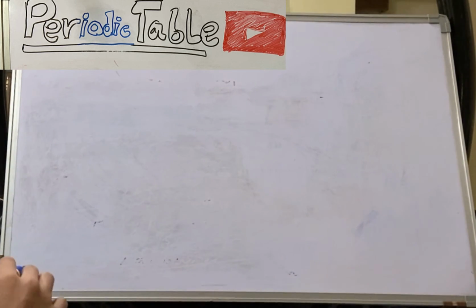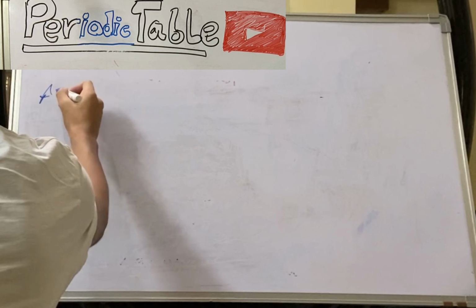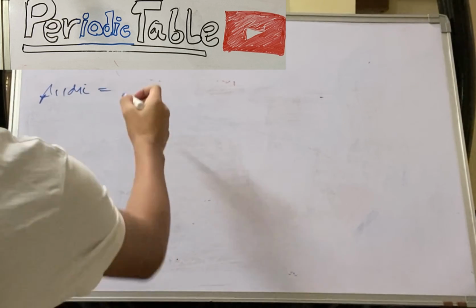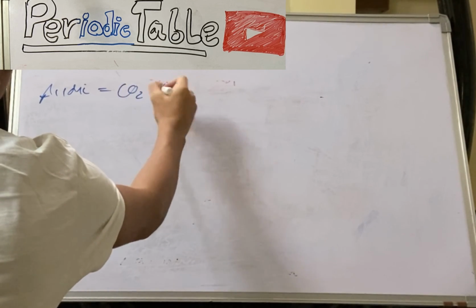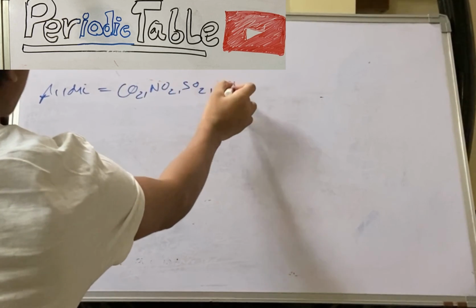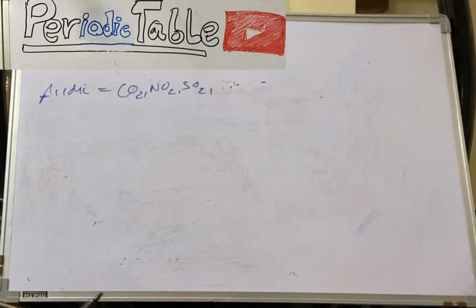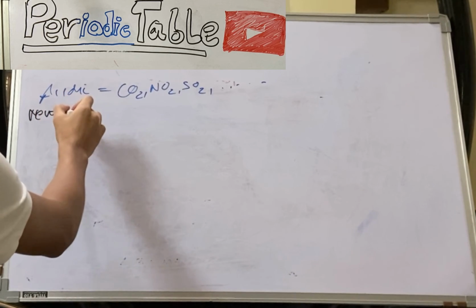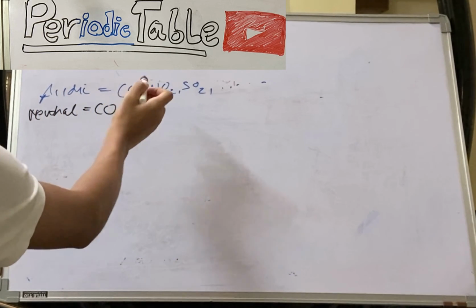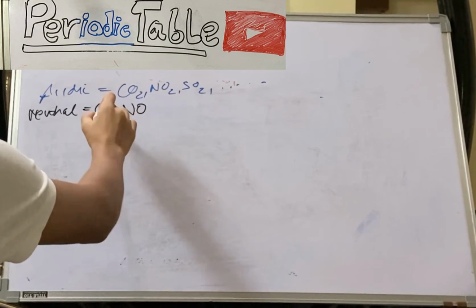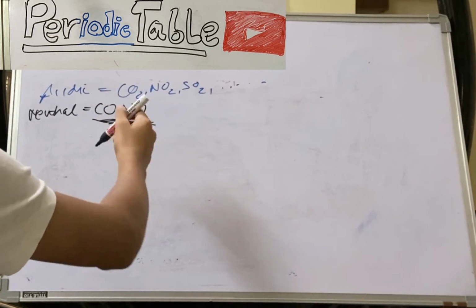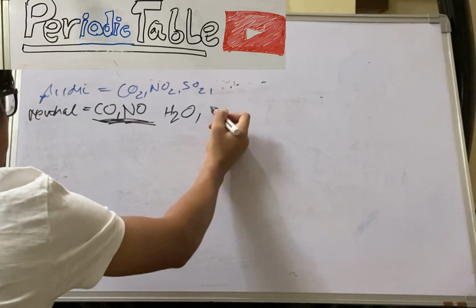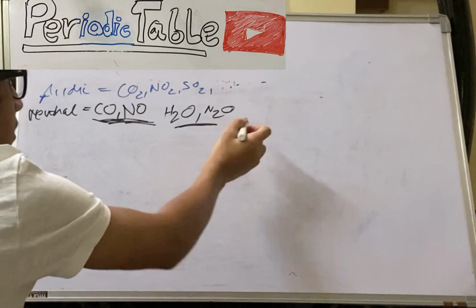So the acidic oxides, we just list them down, easy to remember. So they are CO2, NO2, SO2, and all those. Okay, so you don't need to learn all the acidic ones, but it will be great if you learn these neutral ones. These are CO, then there is NO, okay, same, CO and NO. It has got the same structure, you can say. Then there is H2O, that is water vapor, and N2O, again the same pattern.